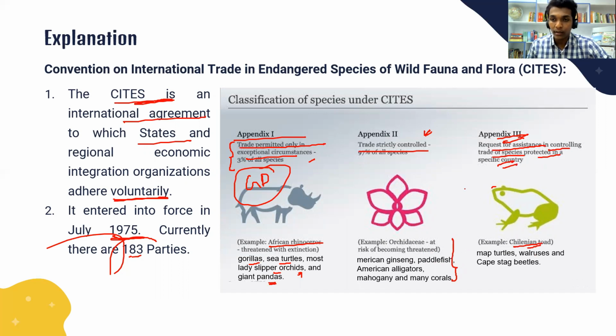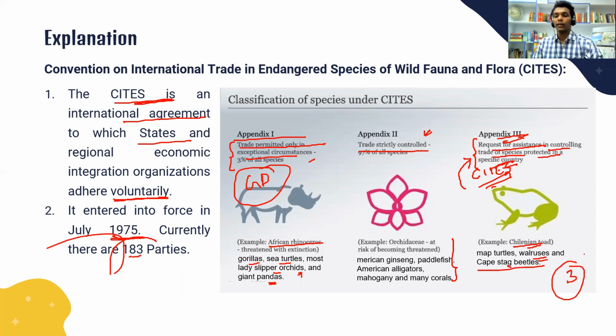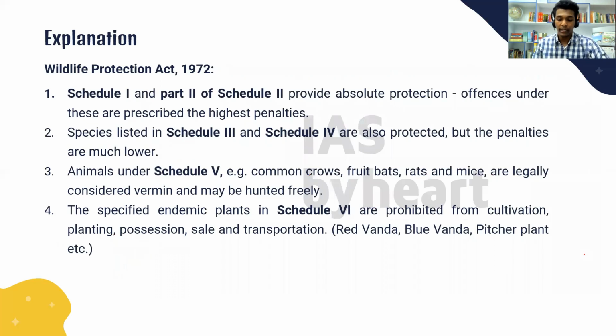Chile had specifically requested CITES to control the trade on this species. So those kinds of species which are specially requested by countries come under this appendix. Cape stag beetles, walruses, etc. are in Appendix 3. Let's move on to the Wildlife Protection Act and different schedules under the Wildlife Protection Act 1972.